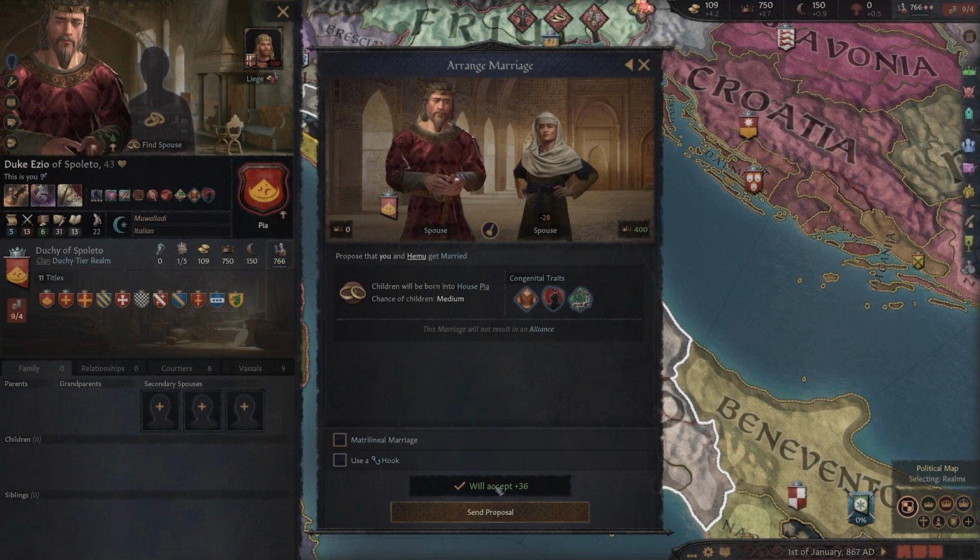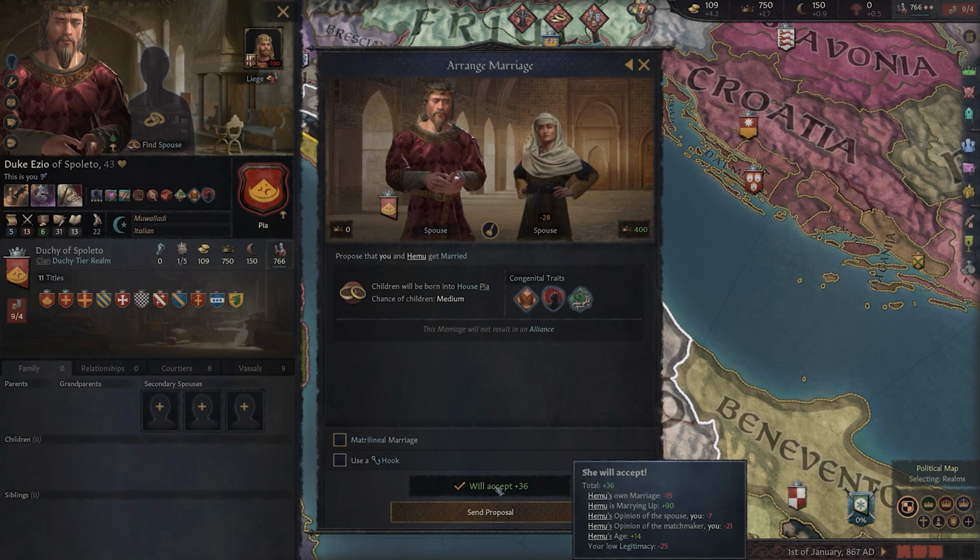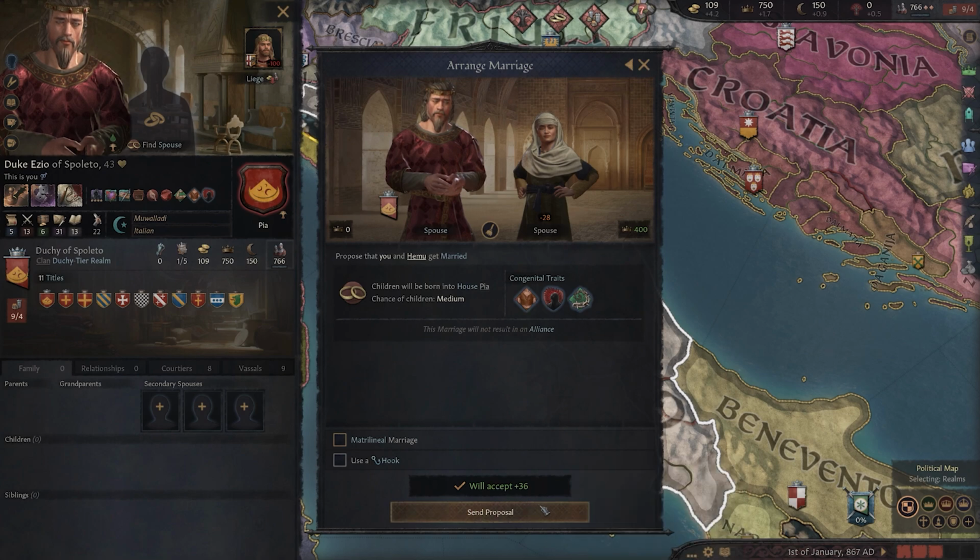Sure, they might also end up possessed, but that's a problem for the future. Being a lowborn, she's not resistant to the idea of marrying me, which is probably the best I can hope for. So, let's make her my wife.